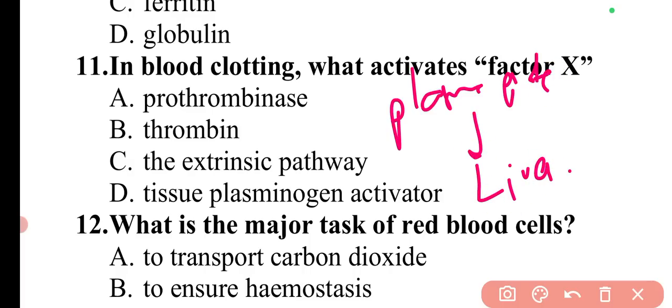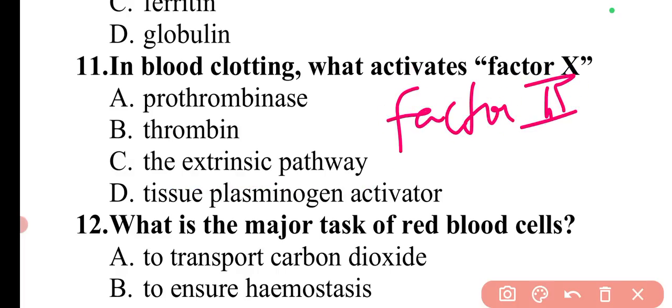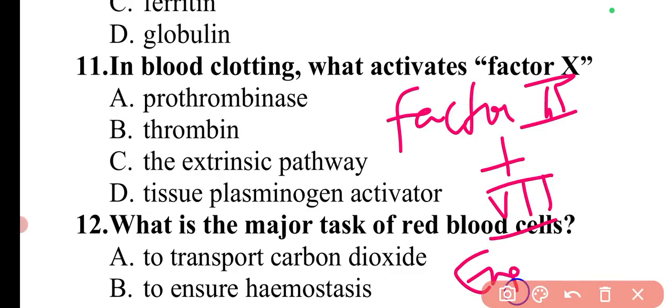In the extrinsic pathway, what happens is that factor 3 combines with factor number 7, and it forms an enzyme complex. That enzyme complex will activate factor number 10.